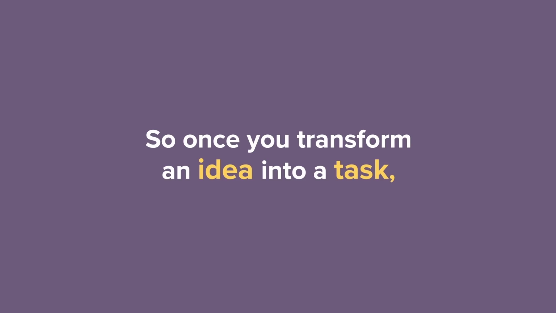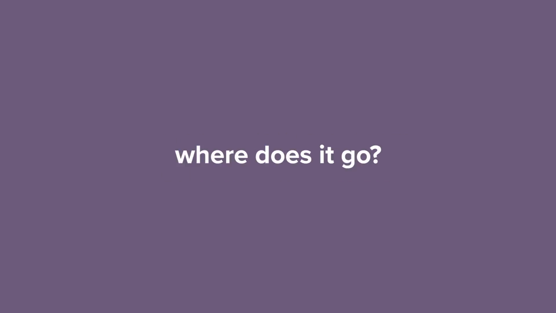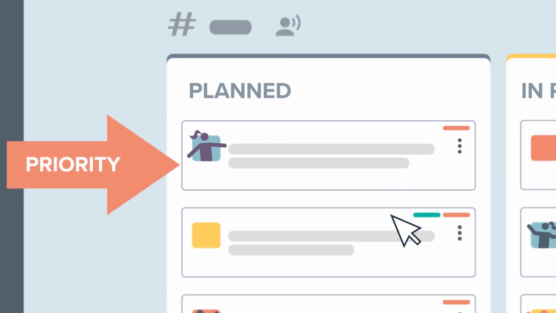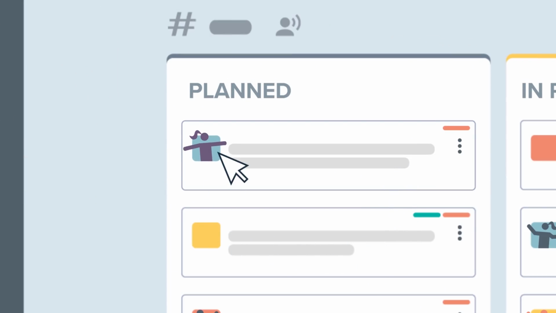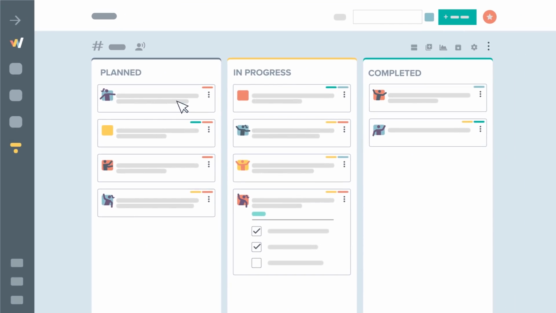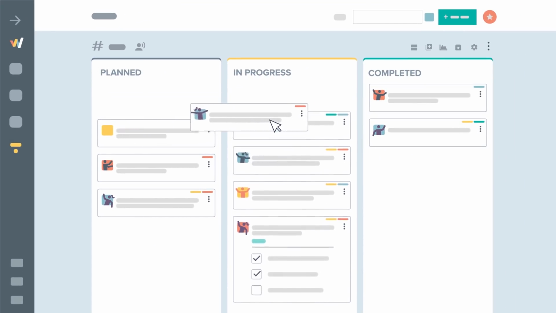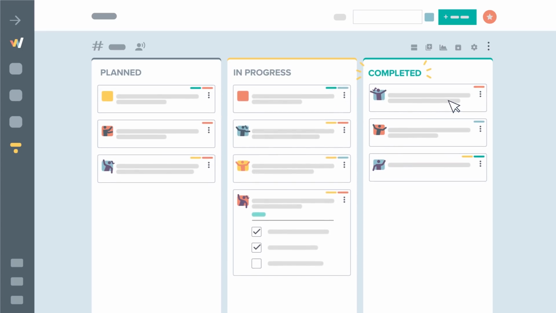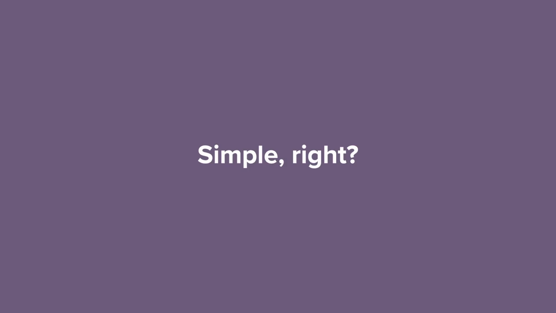So, once you transform an idea into a task, where does it go? With Workstreams.ai, you have a simple Kanban board for your workflow, with your most important tasks at the top, and you can always see who's assigned to a task. The assignee moves with the task until someone else needs to work on it, or until it's complete. Simple, right?